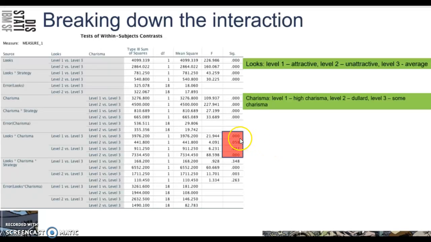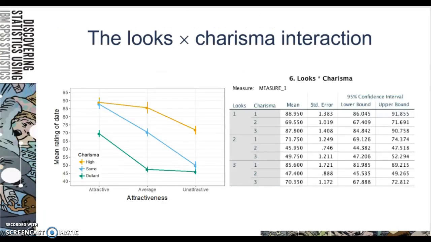So looking up here, we've got a significant interaction. And down here we've got a significant interaction, and here we've got a significant interaction, and this one here is not significant. Okay, so I think what's going to help is if we go to our graph.